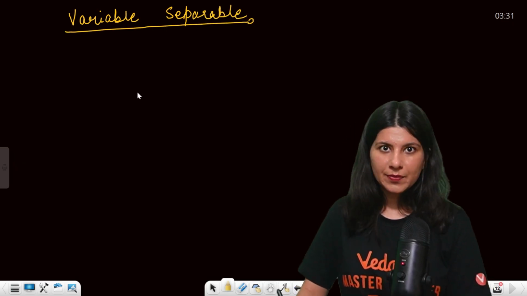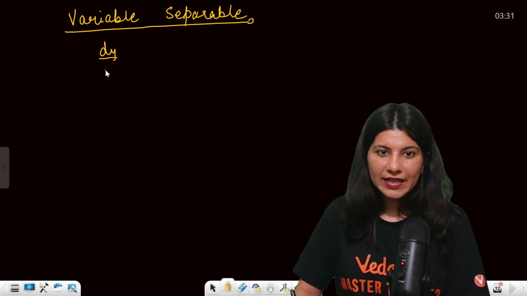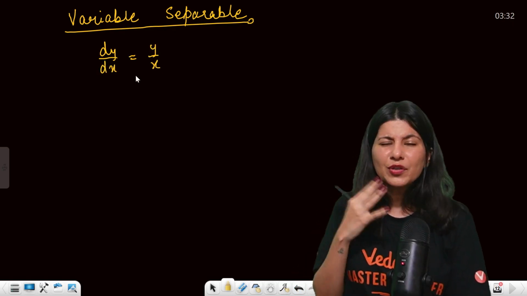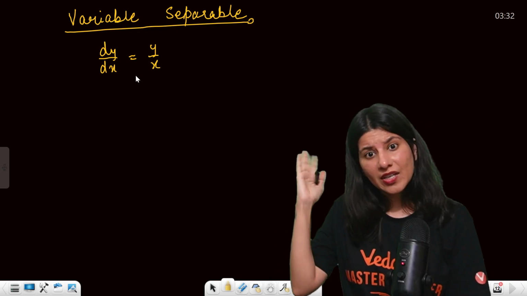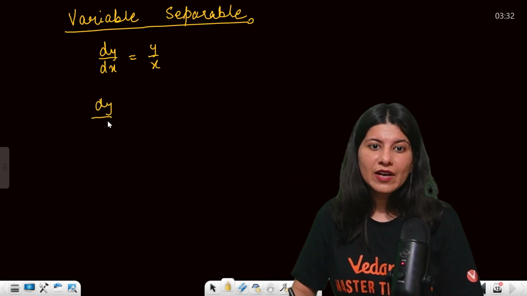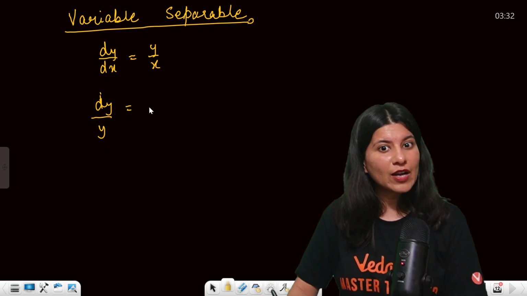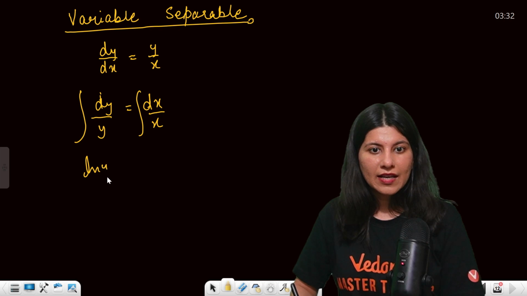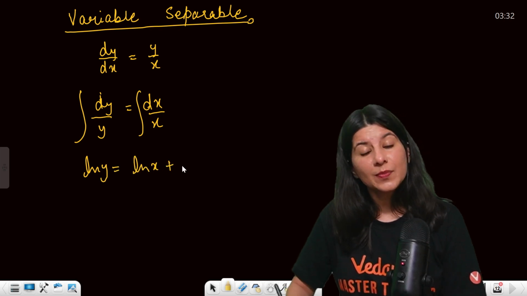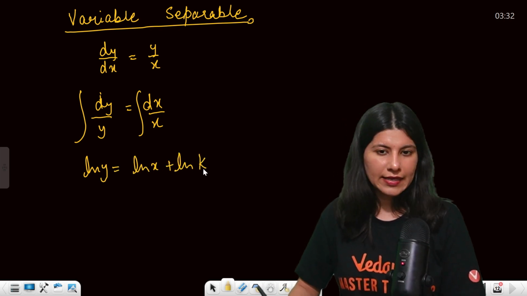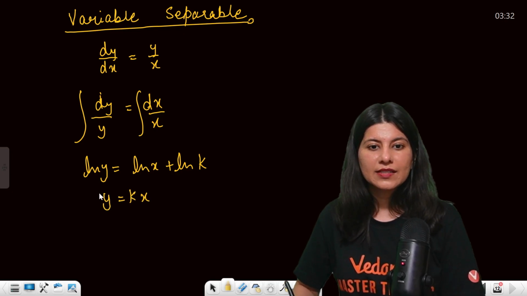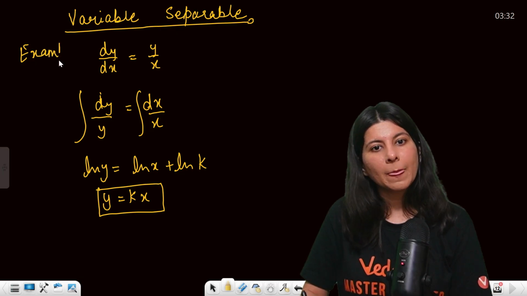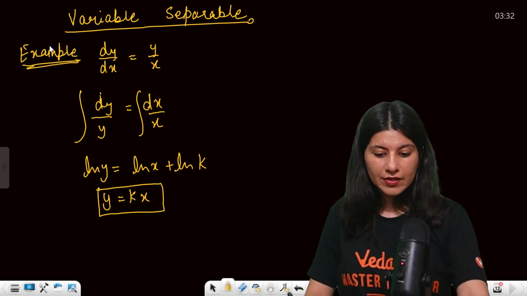We have done this actually, dy by dx equals y by x. What do we do in this? Very simple, quite intuitive. One variable on one side, so dy by y, because we want y on the left side and x on the right hand side. Now just integrate: ln y equals ln x plus, don't forget the constant, ln c or ln k. y equals kx will be the solution. That's it, it is as simple. This is just an example. Now let us start doing the real problems.